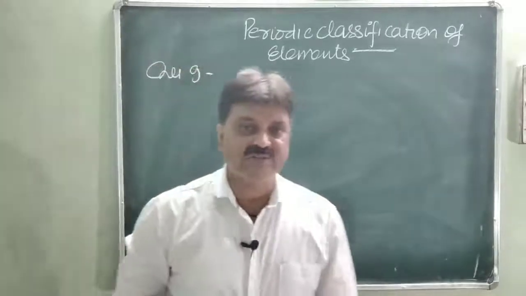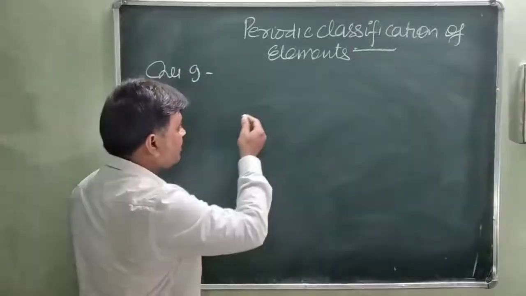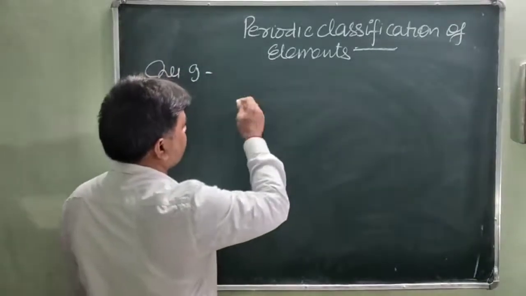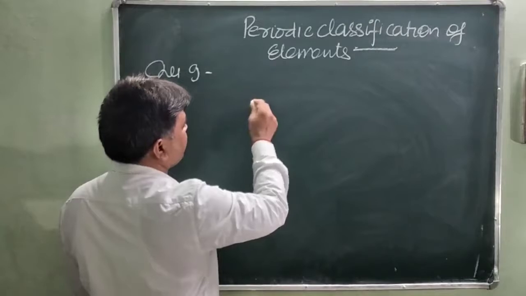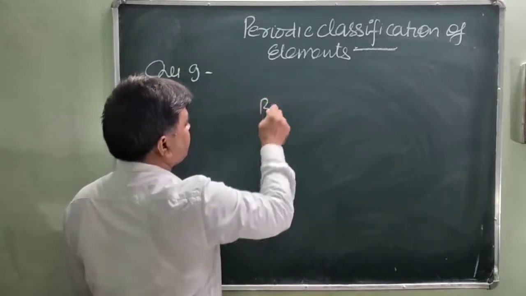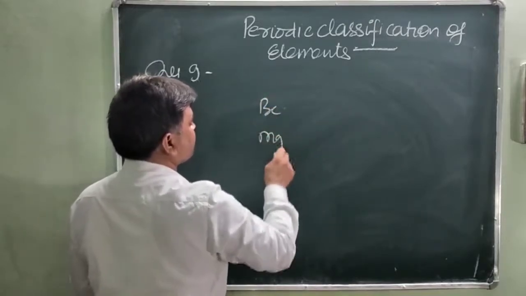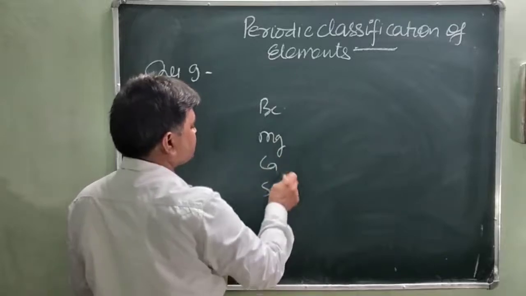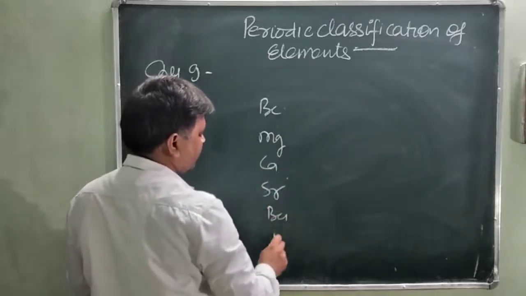So you know that in the periodic table, the second group of elements is the alkaline earth metals: beryllium, magnesium, calcium, strontium, barium and radium.